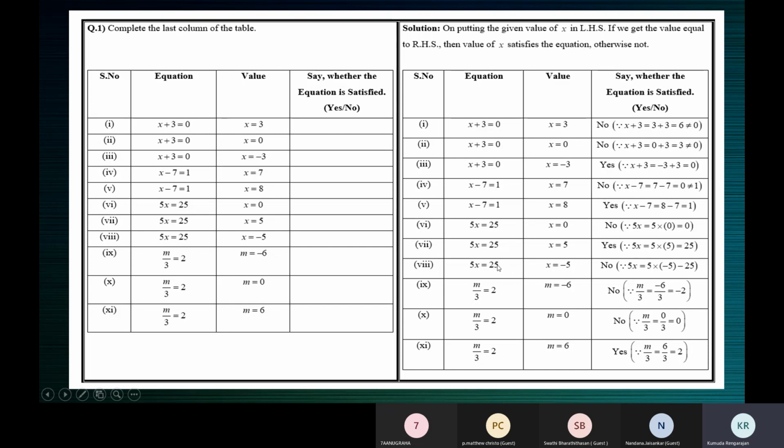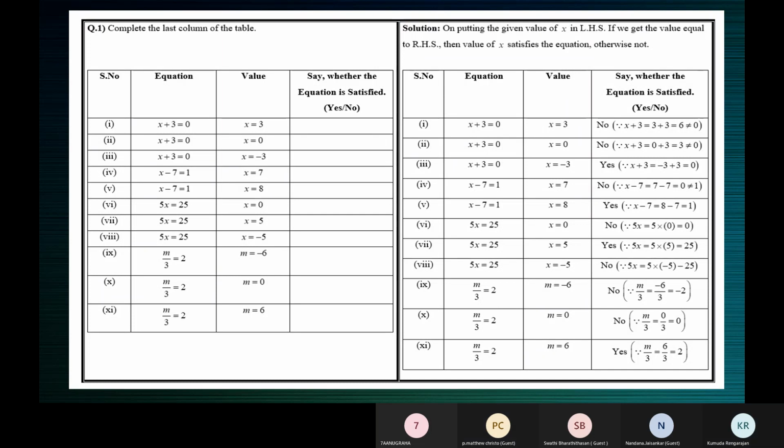But what do you have, Matthew? What do you have in the RHS? Ma'am, 25. Are the two sides equal? Are the values of the two sides equal? Ma'am, no. So does this value satisfy the equation? No, ma'am. When does it satisfy, Wendy? Ma'am, when x is 5. Okay. So that is when the left hand side is equal to the right hand side. When the value you get in the left hand side is equal to the value in the right hand side, then that value satisfies the equation.